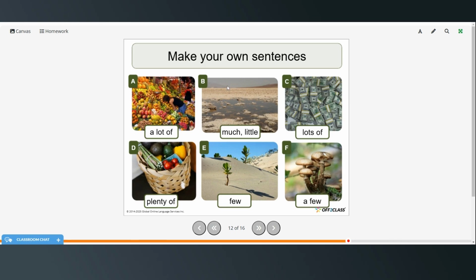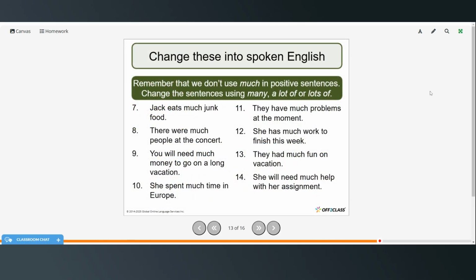Alright, so now try to make your own sentences using these pictures and the words for some ideas. Alright, and change these into spoken English. Remember that we don't use much in positive sentences, so change the sentences using many, a lot of, or lots of. And you can pause the video, try these on your own, and then restart when you're ready to check your answers.